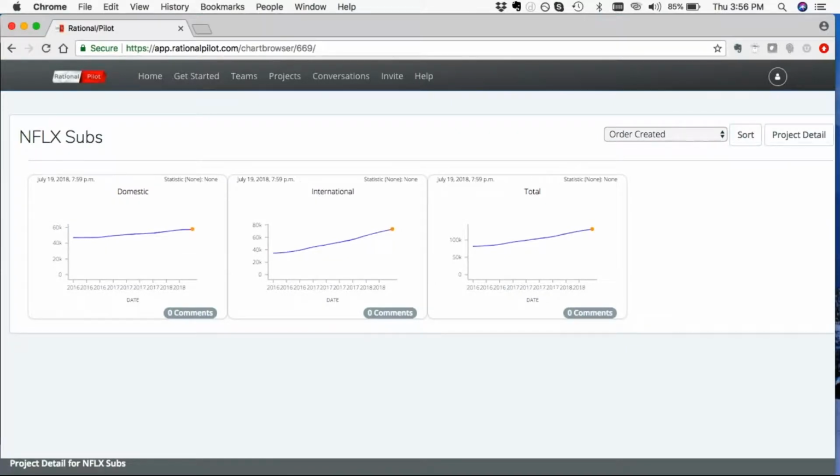Number one is we've added the amber dot, which is the forecast for Q2. That's a statement that Netflix puts out every quarter about the upcoming quarter in terms of what to expect. They're one of the few public companies that actually do that, and kudos for them for doing it. So you can also see international versus domestic in this. You can obviously see that international is growing at a much faster rate than domestic, and then you can see how that influences the overall total line.